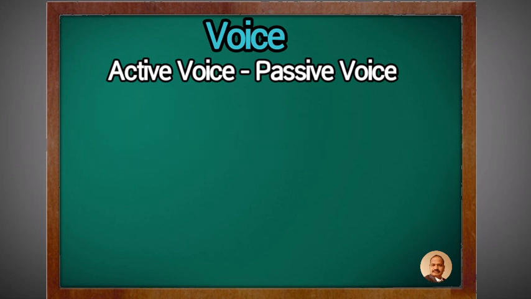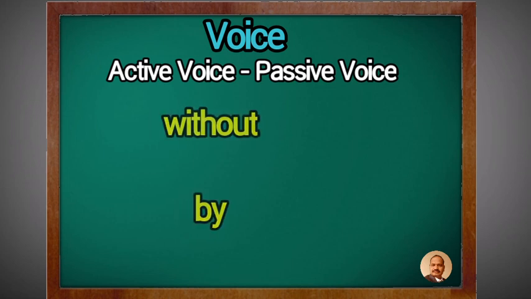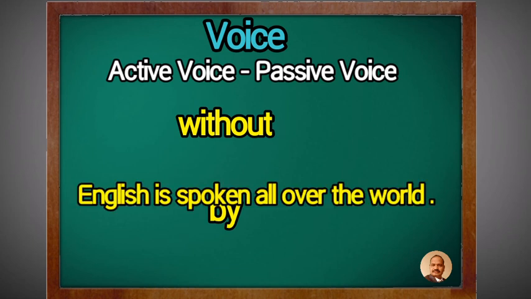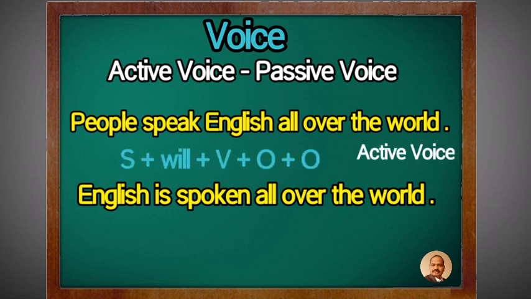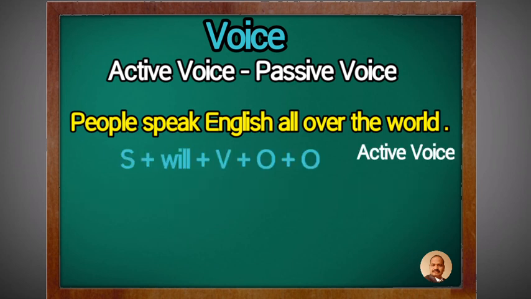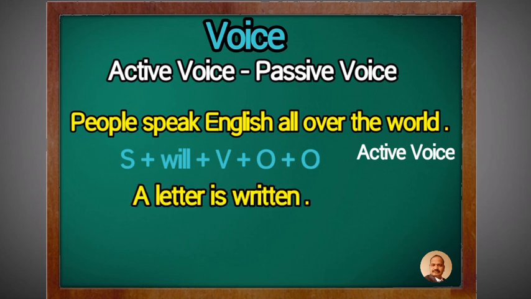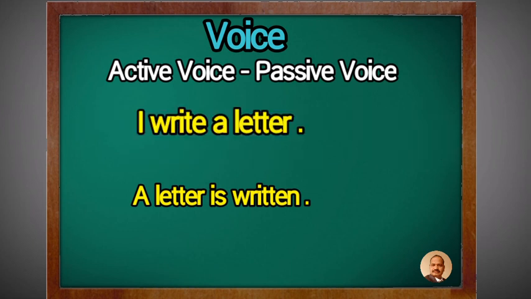Now remember one more point here. We can also make passive voice without by. For example, people speak English all over the world. Passive voice is: English is spoken all over the world. Full stop. Like this, I write a letter.